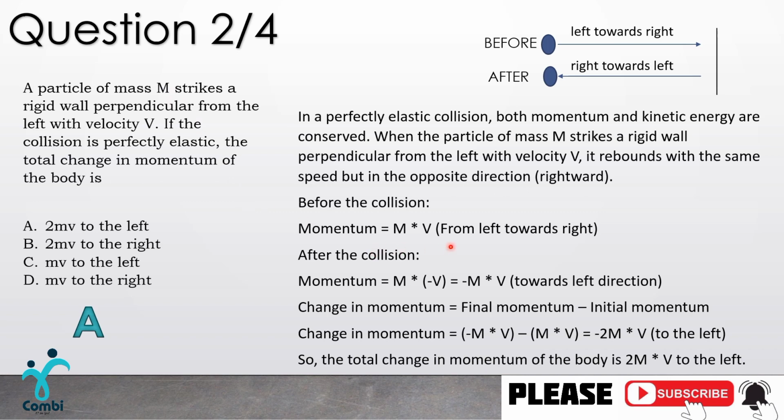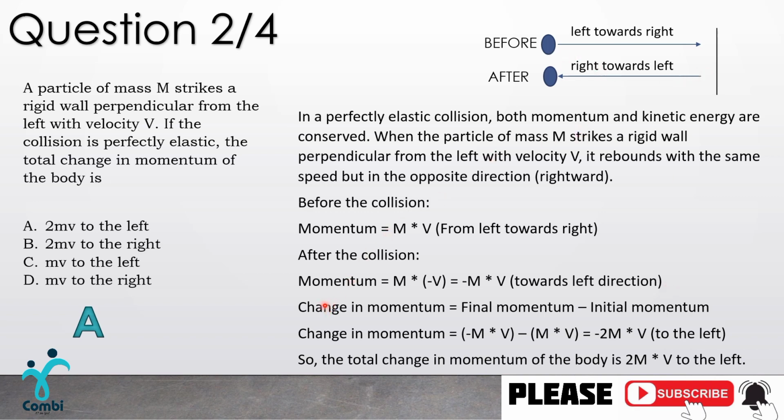So after the collision, what's our momentum? Taking into account that we are dealing with velocity, moving from left towards right is positive, and moving from right towards left is negative. So in this case, we are going to have a negative velocity. We have the mass times the velocity, which is negative, and this gives minus m times v. It is moving towards the left direction, as you can see.